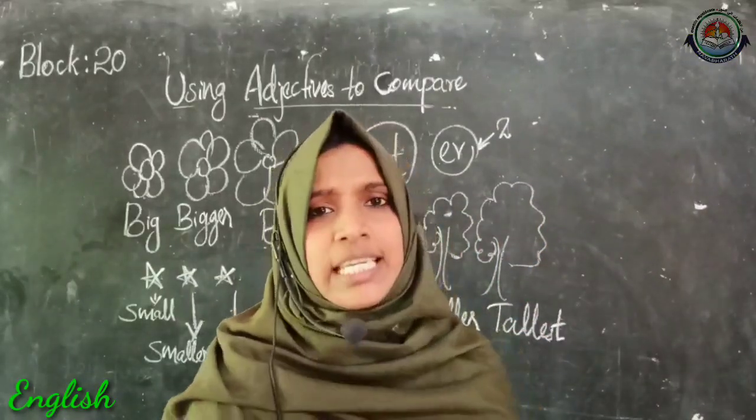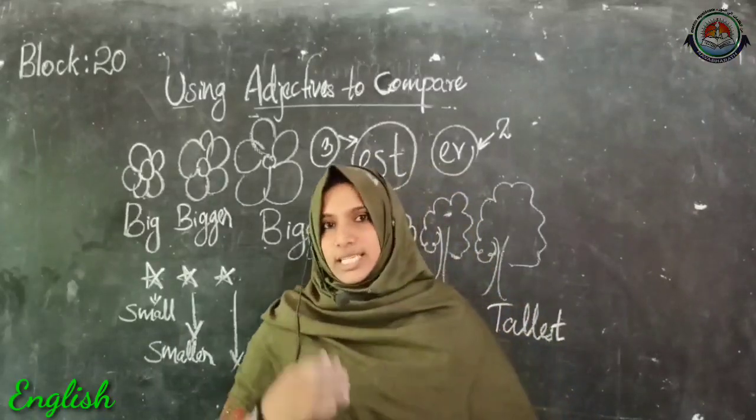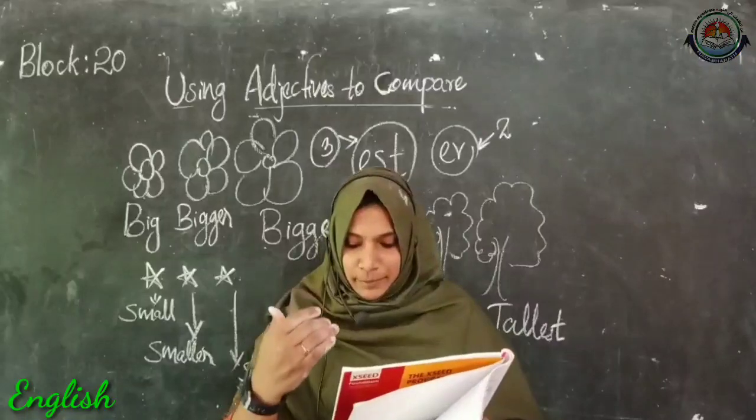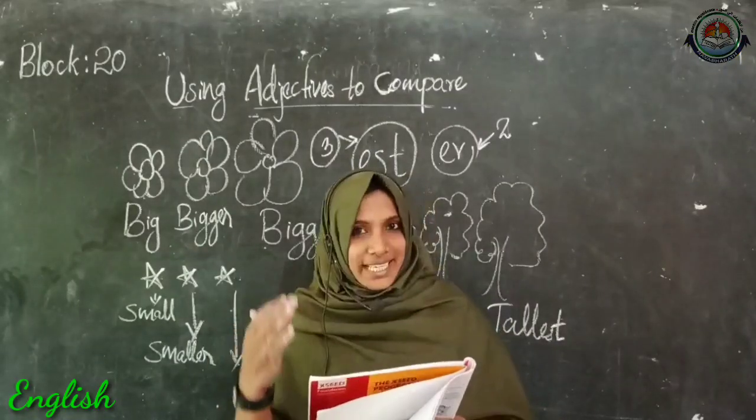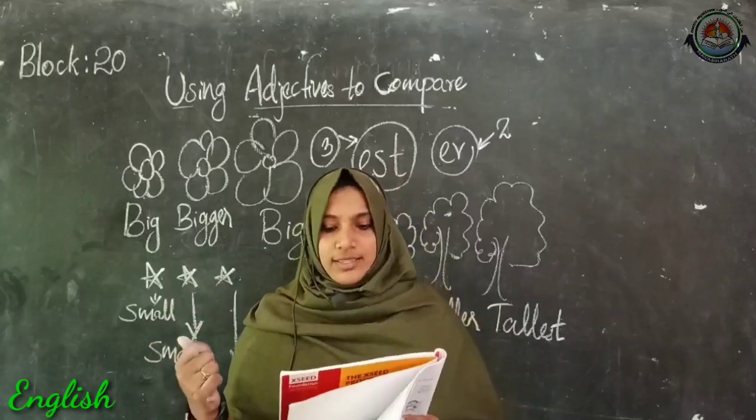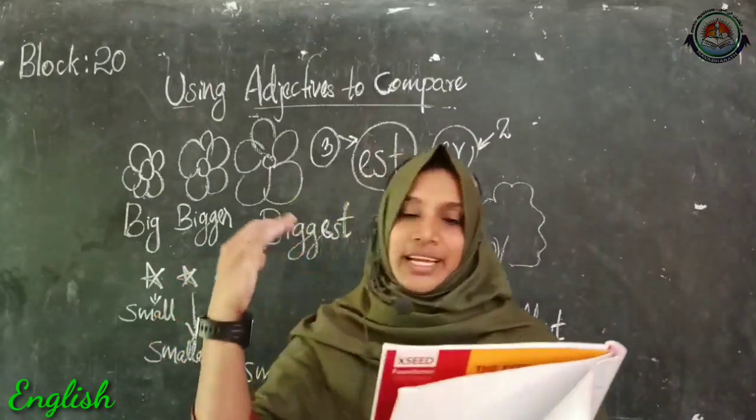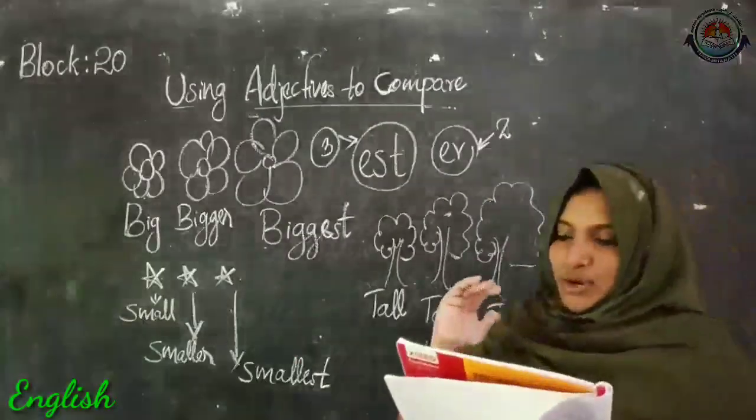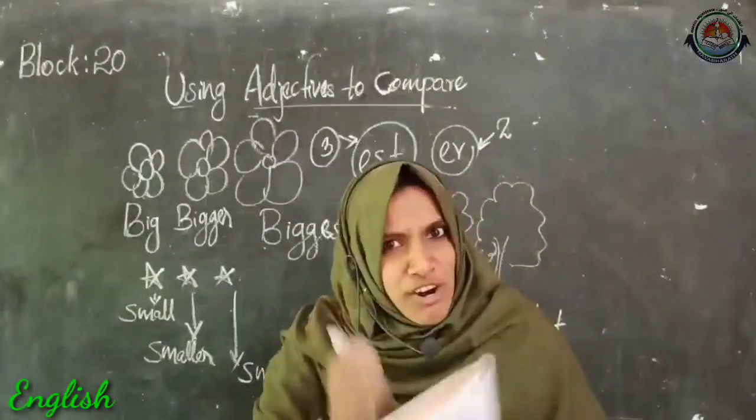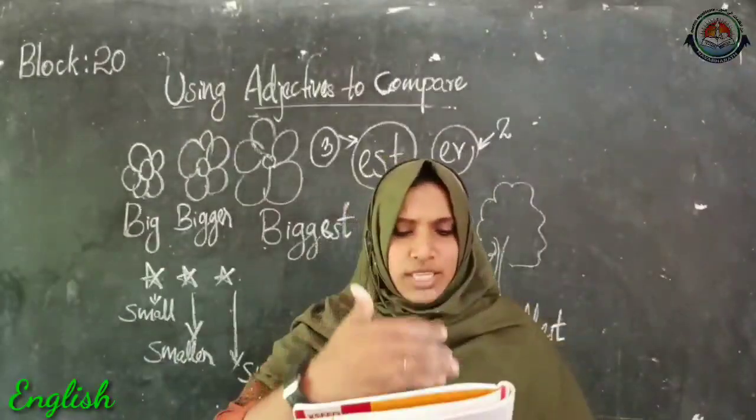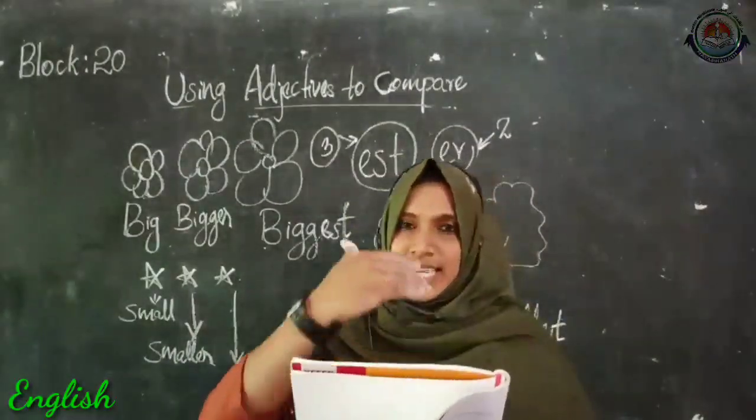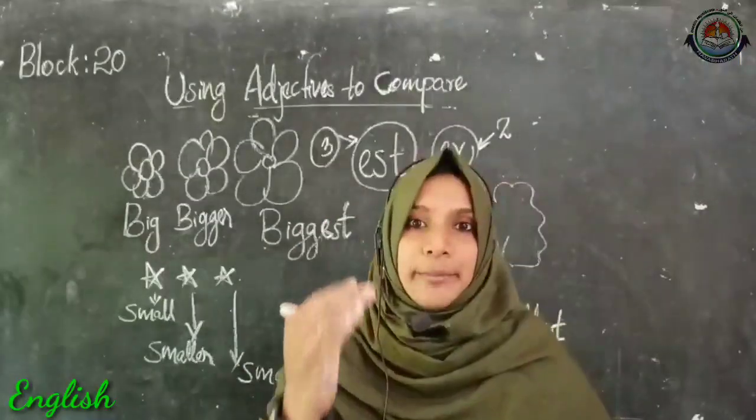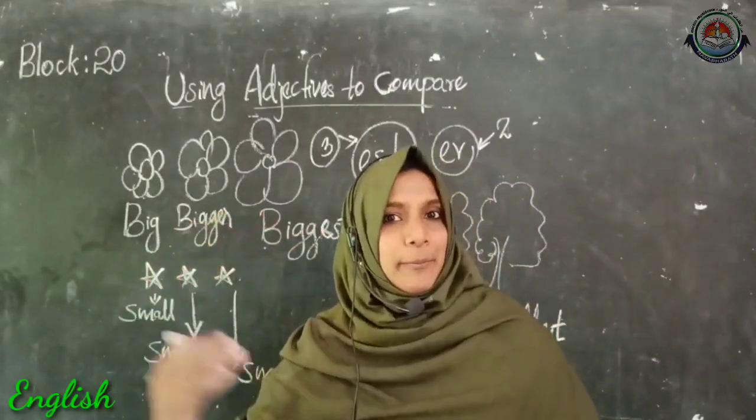So now let's see some more comparing describing words from your grammar guide from page number 21. Young, younger, youngest. Happy, happier, happiest. Tall, taller, tallest. Fast, faster, fastest. Right. So these are the comparing words. Here we have used the adjectives to show the comparison.